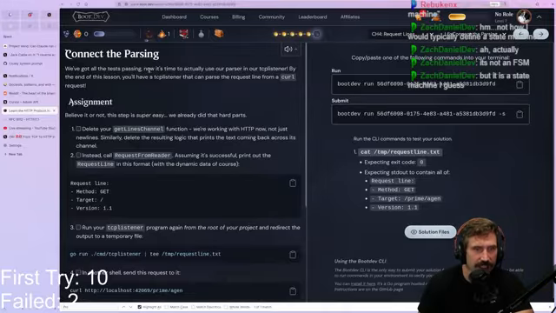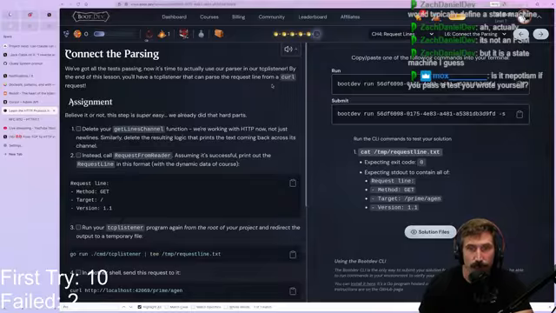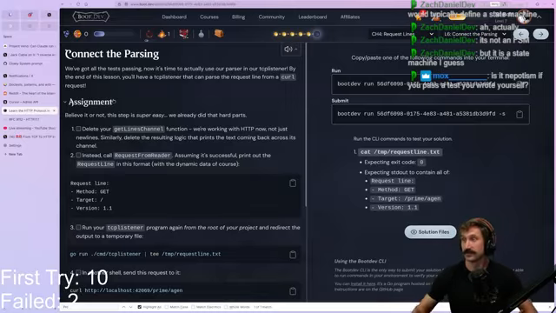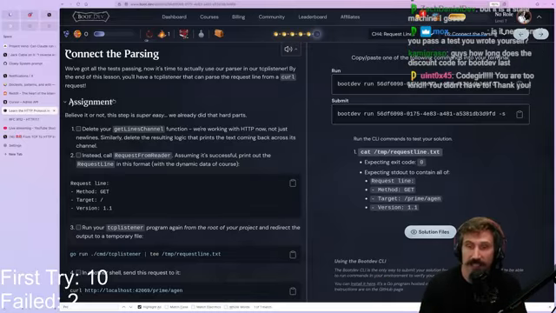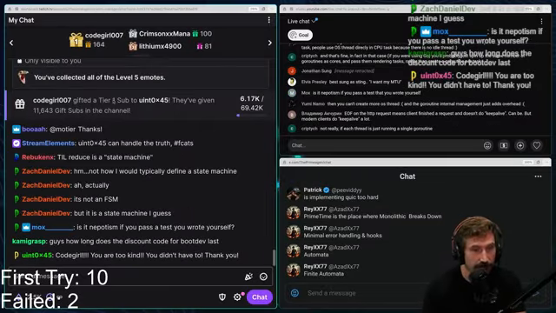All right, connect the parsing. We've got all the tests passing now. Now it's time to actually use our parser in our TCP listener. By the end of this lesson, you'll have a TCP listener that can parse a request line from the curl request. Hey, that would be cool, right? That means we're literally using a real library to test things.